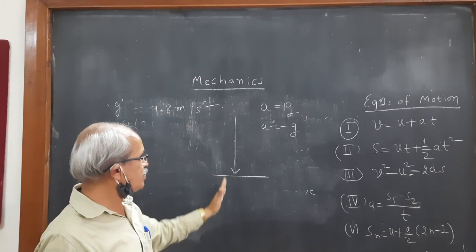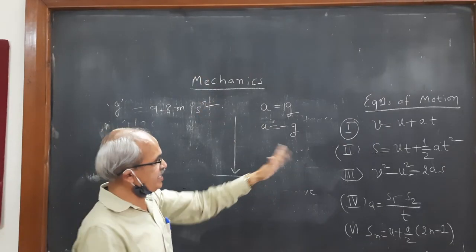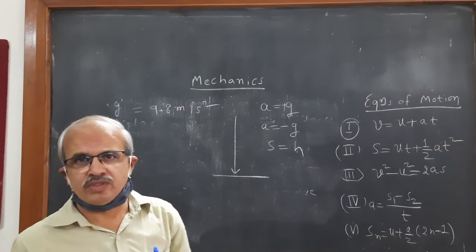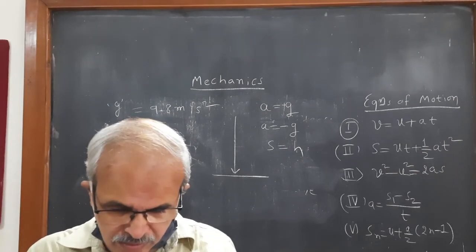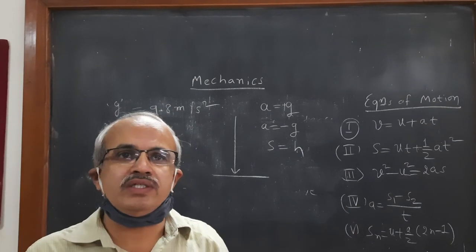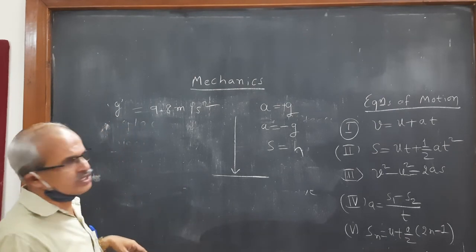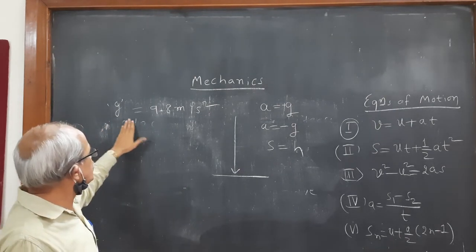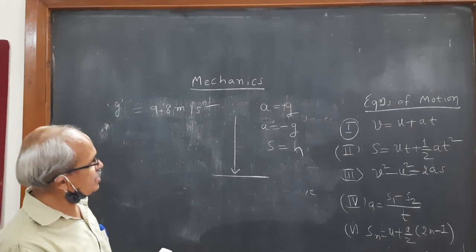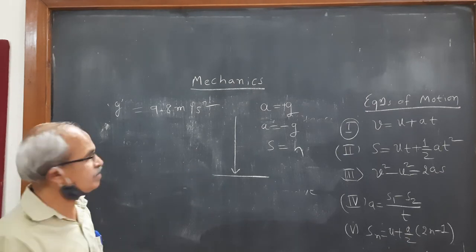And sometimes you can use S to find the height. You can measure the height of a building or the height of a tower using these equations of motion. So this is the significance of these equations of motion, and you must know what G is here. Then only can you get the significance of this in different applications.